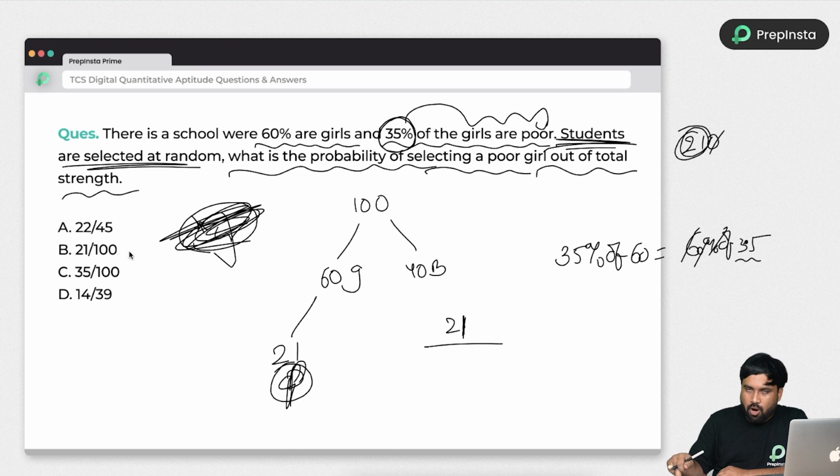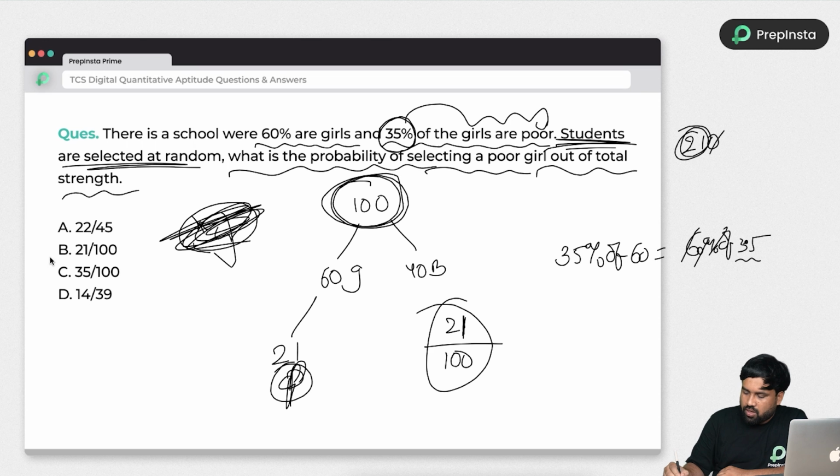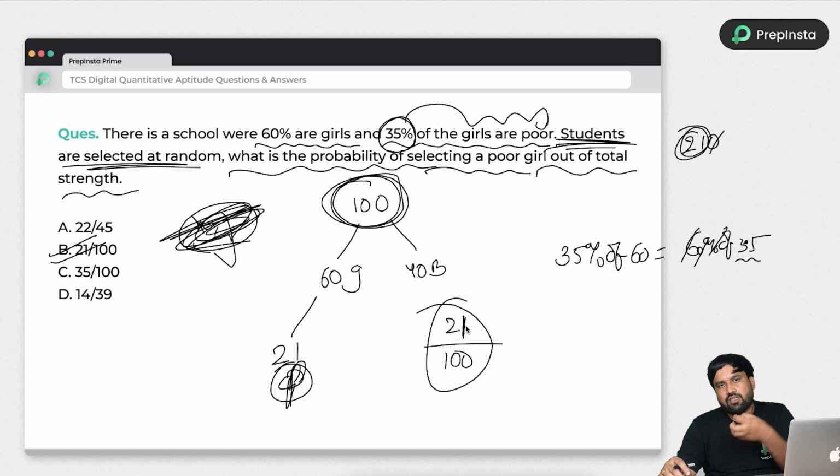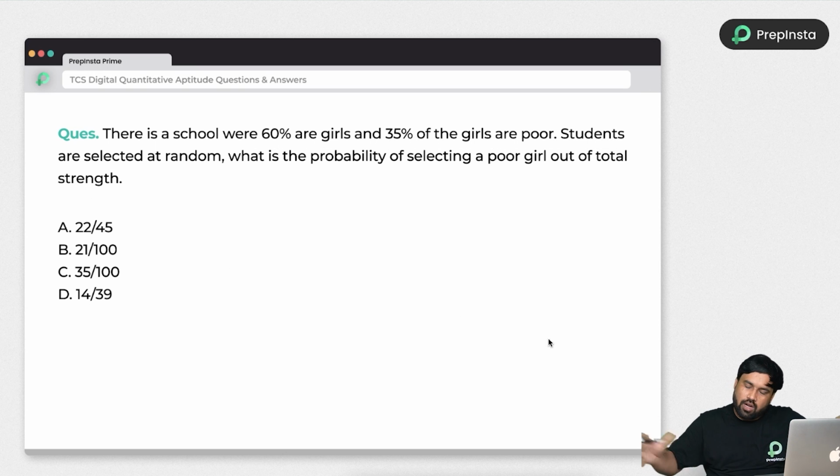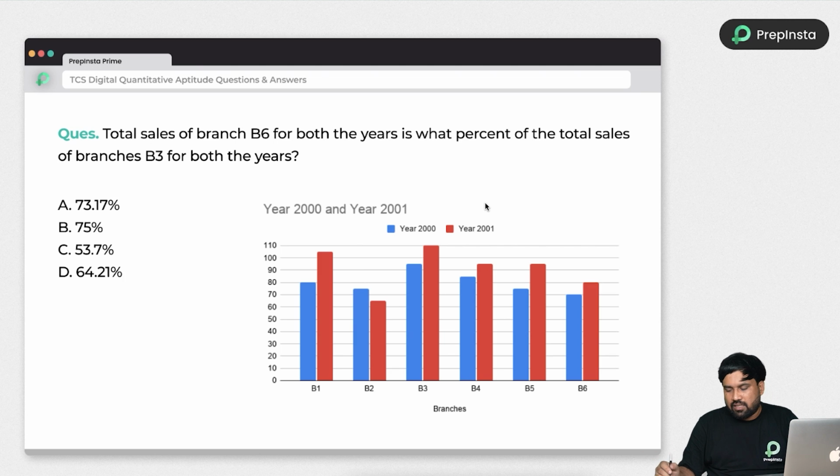And this probability is out of how many people? Total strength is 100. So 21 by 100 is the answer. You don't have to think about more. Why? Because the formula for probability is the favorable chances divided by the total number of chances. Favorable chances are 21, because we have 21 poor girls out of 100 total strength. This is an easy kind of problem which was given last year.